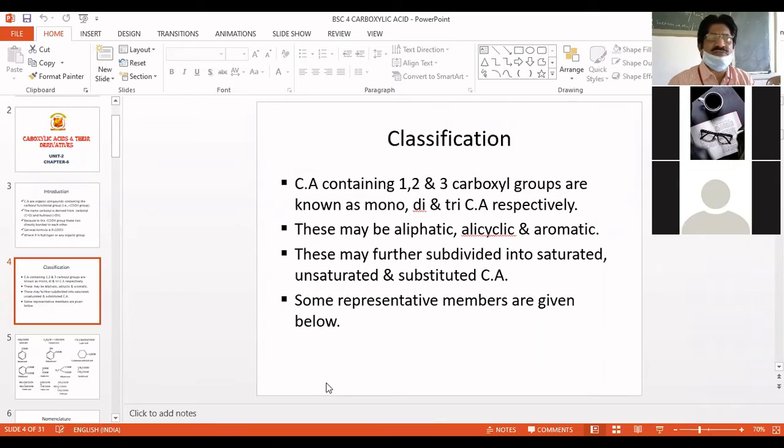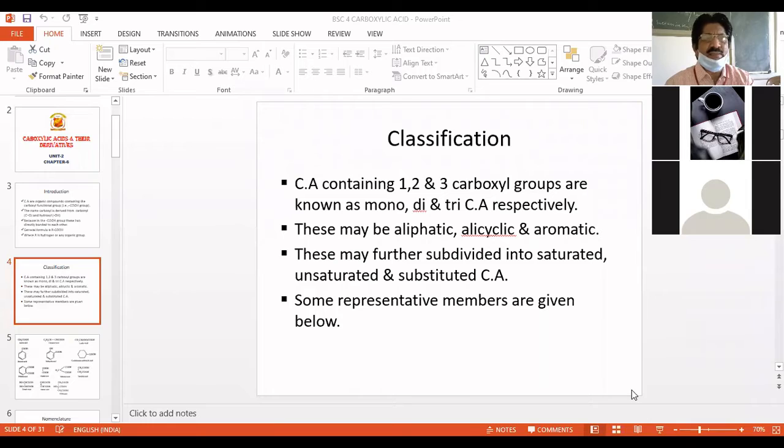The second type of classification is that these may be aliphatic, alicyclic, and aromatic. Okay, I'm sorry, I had not asked. Can you see that screen? Anybody can just reply, please. What I'm sharing, you can see that? Please, anybody, just reply. Okay, okay, right.